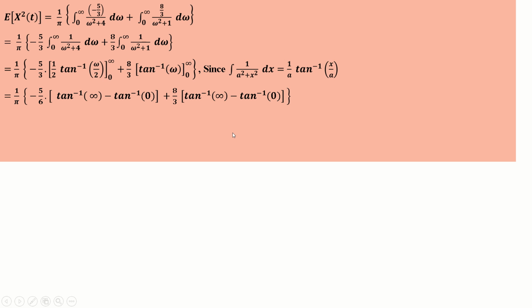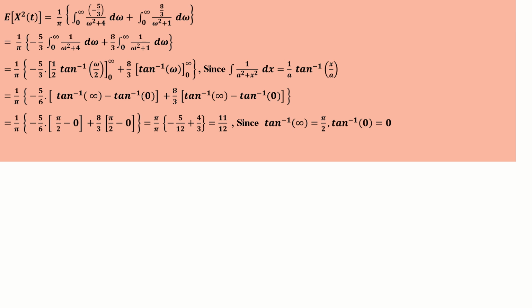So you will get 1 by pi, minus 5 by 3 into 1 by 2, so 3 into 2 is 6, minus 5 by 6 tan inverse of infinity minus tan inverse of 0. Similarly for the second one, plus 8 by 3 tan inverse of infinity minus tan inverse of 0. That is equal to 1 by pi, minus 5 by 6 tan inverse of infinity, which is pi by 2, and tan inverse of 0 is 0. So minus 5 by 6 into pi by 2 minus 0, plus 8 by 3 into pi by 2 minus 0. Grouping this, pi by pi, minus 5 by 12 plus 4 by 3. Pi and pi cancel, you will get 11 by 12, right?